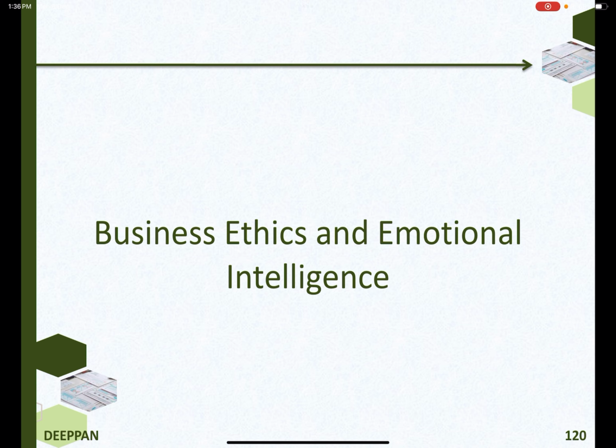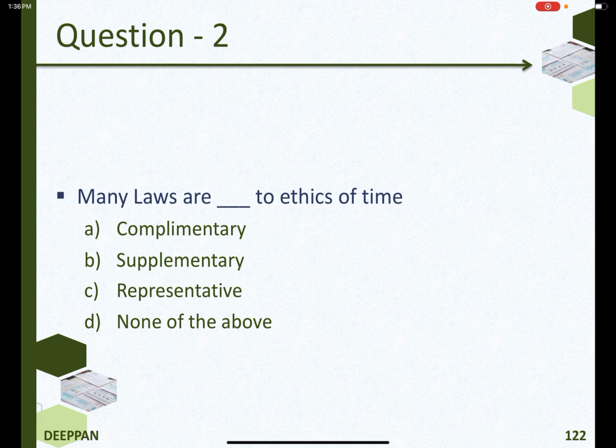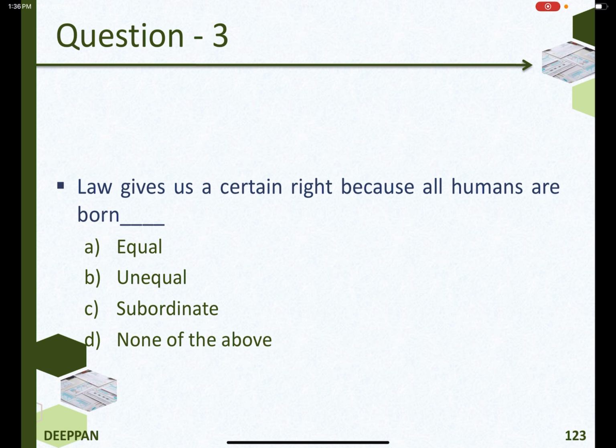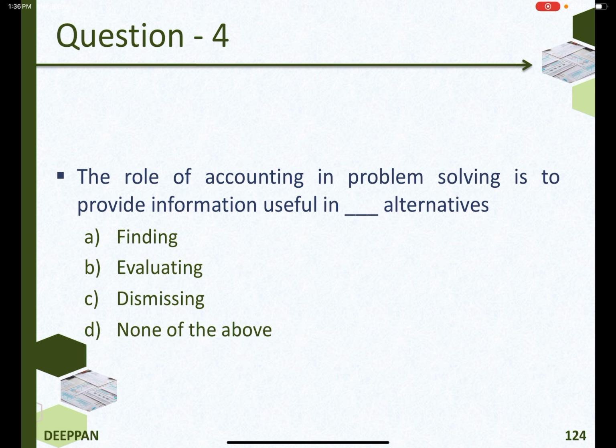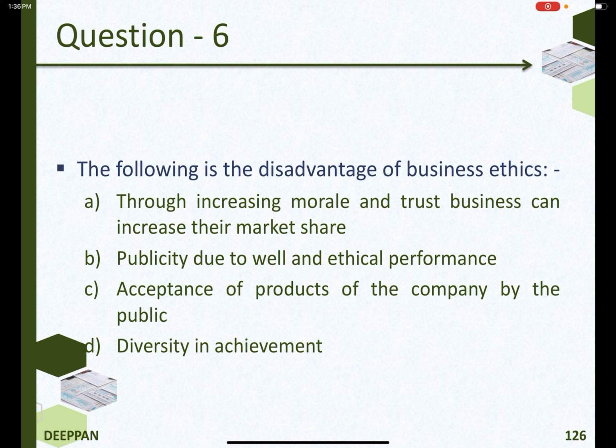Business ethics and emotional intelligence. The relationship between laws and ethics is complex. Many laws are representative of the ethics of the time. Law gives us a certain right because all humans are born equal. The role of accounting in problem solving is to provide information useful in evaluating alternatives. Ethics are the set of moral principles that guide a person's behavior. The following is the disadvantage of business ethics. Diversity in achievement.